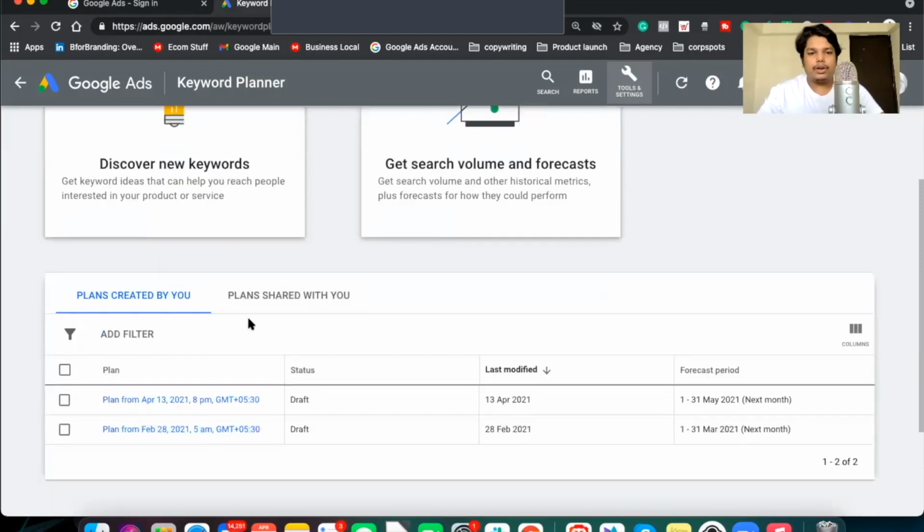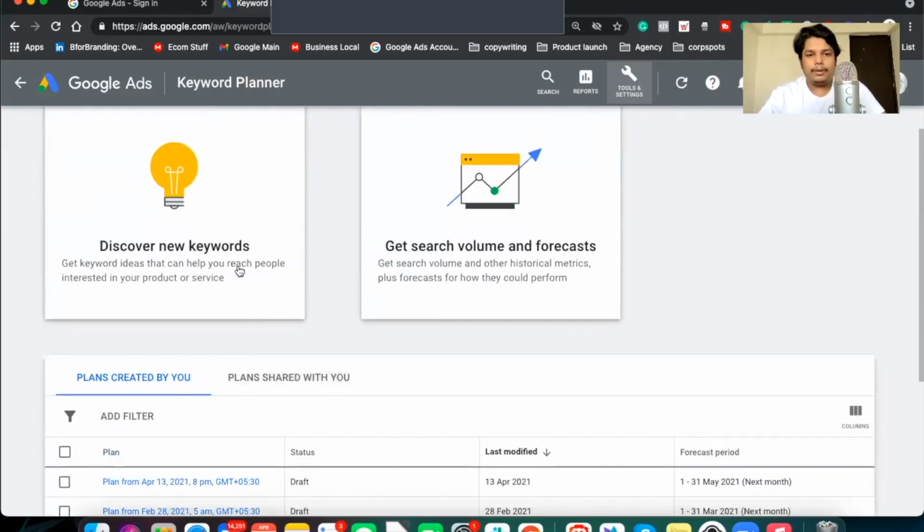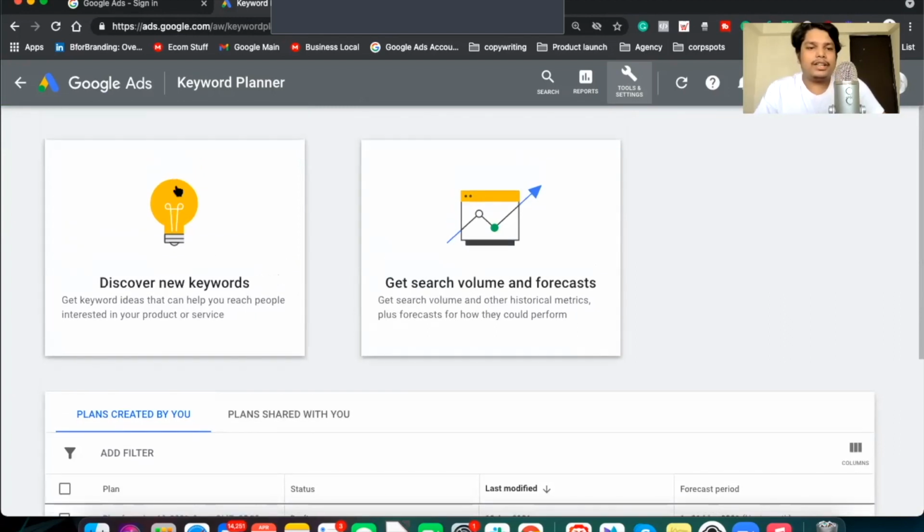Okay, so now we are on the keyword planner. Here you can click on the option called discover keywords or get search volume and forecast. So discover keywords: when you don't know what type of things people are doing in the industry, you can click on discover keywords. If you want to know how many searches are happening for a particular keyword, then you can click on get search volume and forecast.